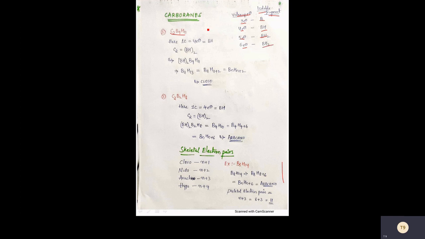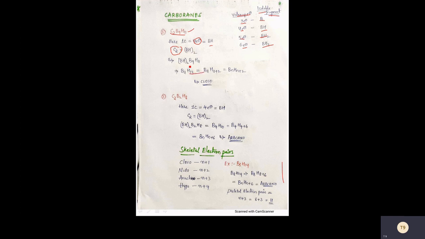So first, if you take a carborane as an example, C2B9H11. Here the carbon contains 4 valence electrons, which is equal to BH. So 1 carbon equals BH, and here 2 carbons are there. So BH taken 2 times, just substitute in the place of carbon. That is BH taken 2 times, plus B9H11.